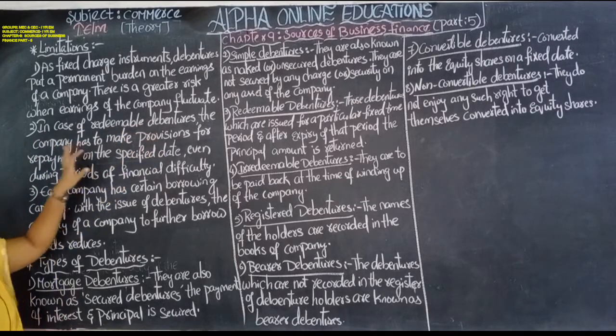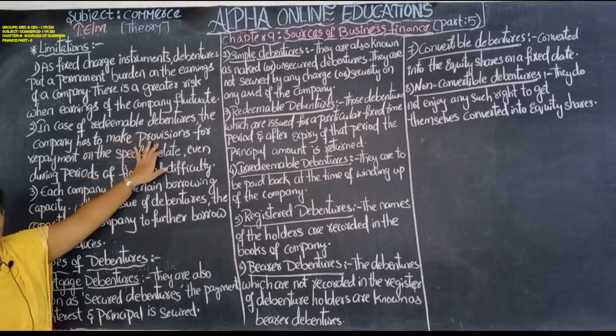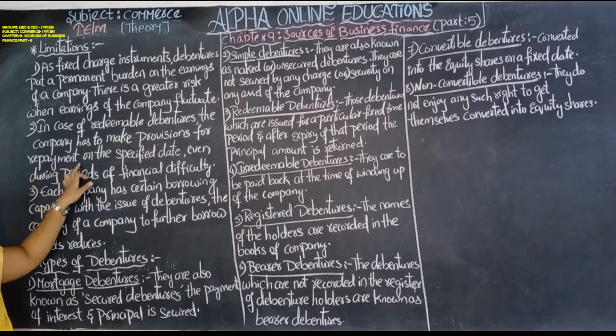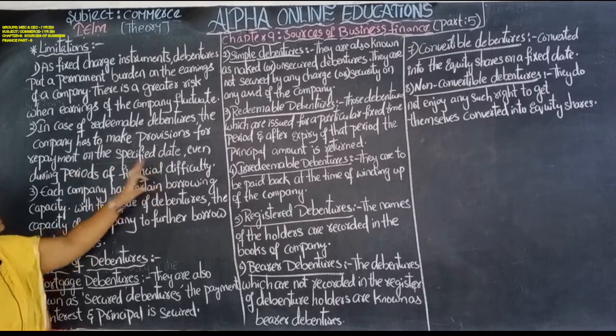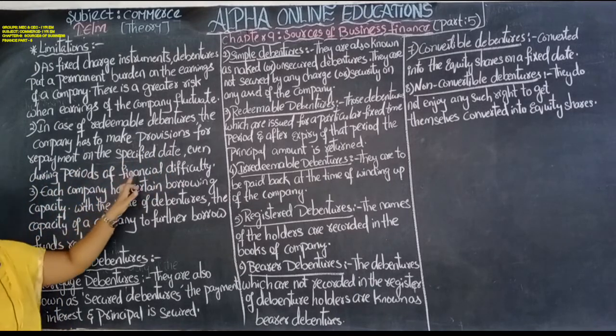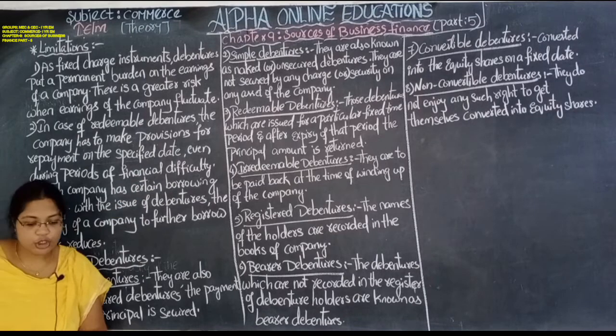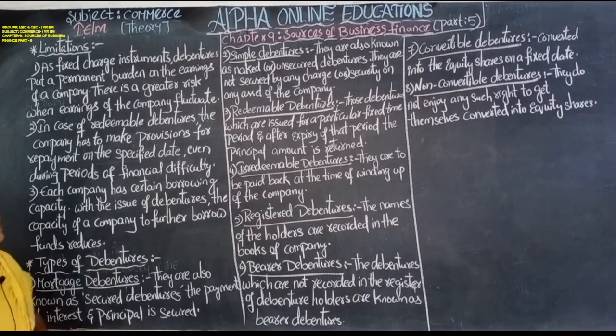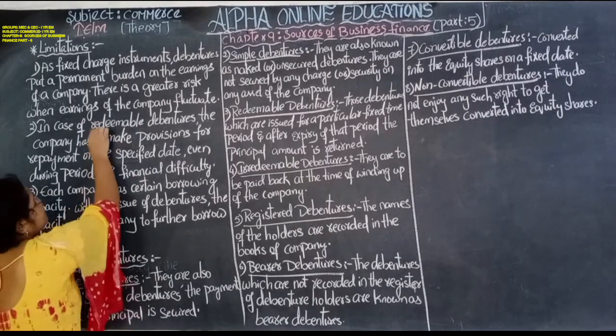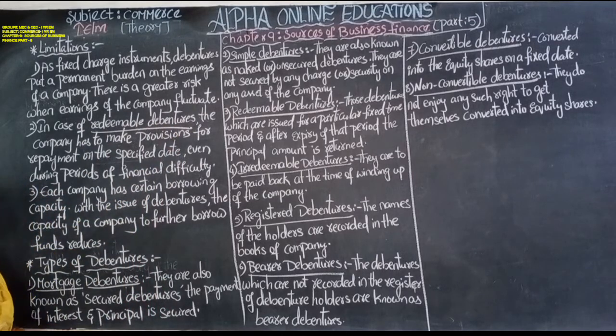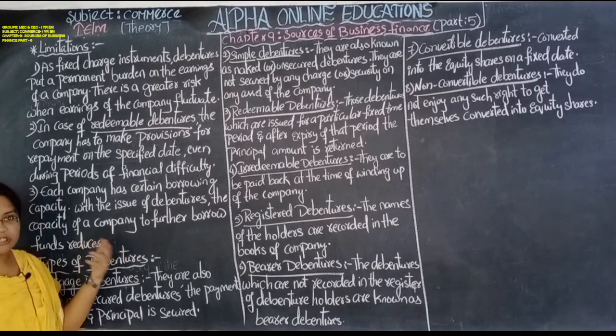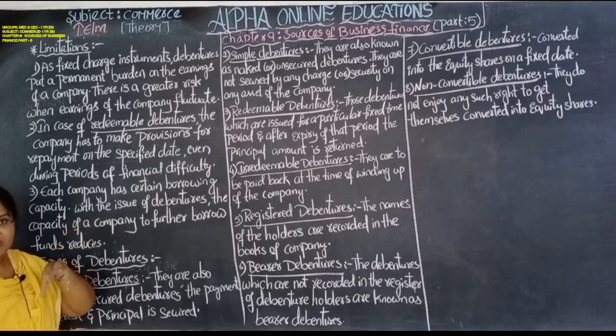debentures, the company has to make provisions for repayment on the specific date, even during a period of financial difficulties. Redeemable debentures means the company has to pay the principal amount on a specific date.